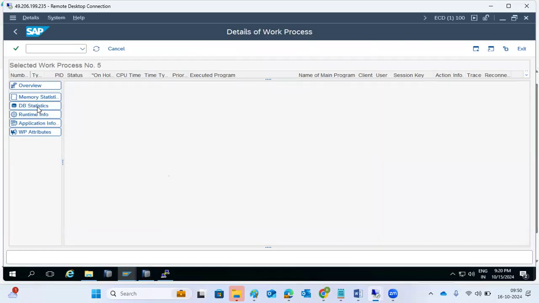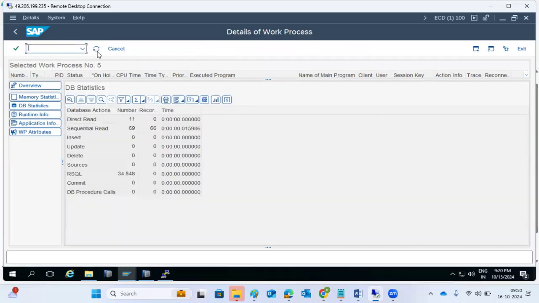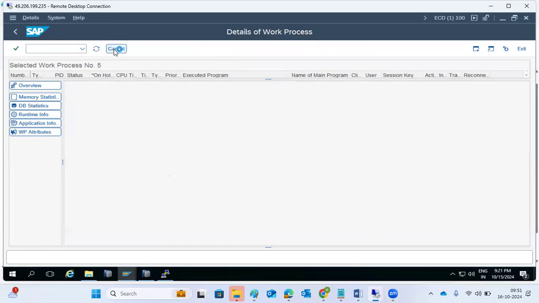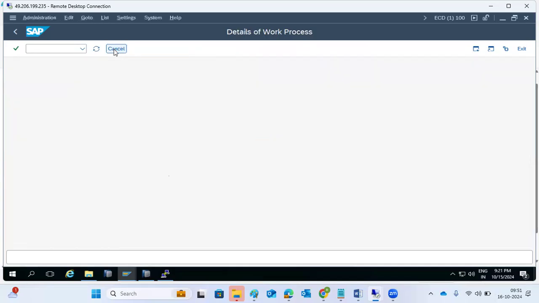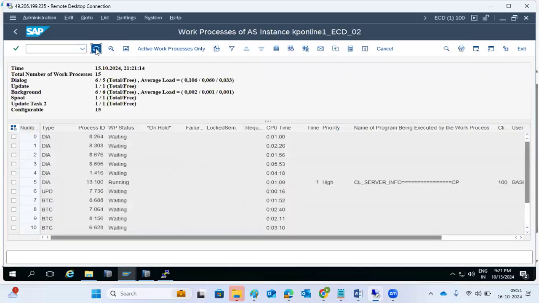DB statistics and all the information we need to check clearly. Sometimes I see it is running some queries, and it is still my work process only. See, records are getting fetched here, so this is updating, which means it is still running. If you observe that sometimes it is not doing anything, then we can cancel it after taking the approval. If nothing is running, it won't show anything, right?